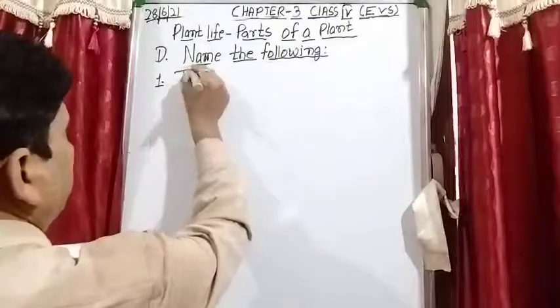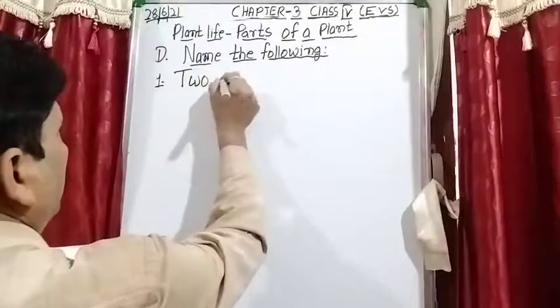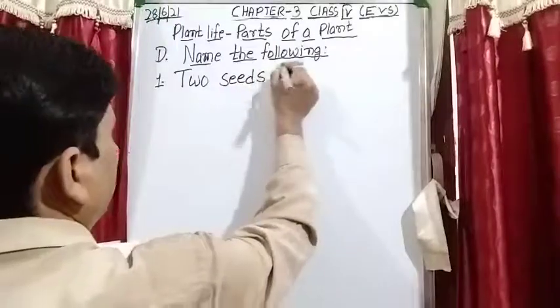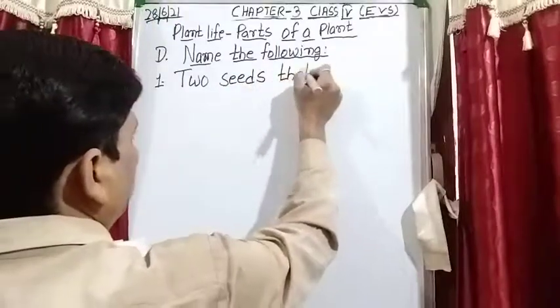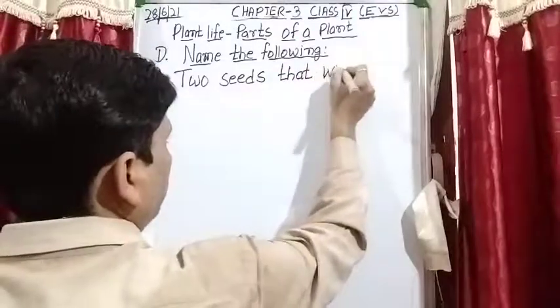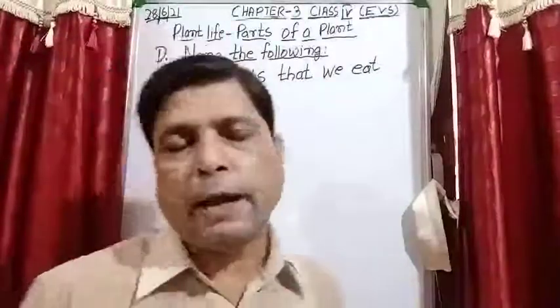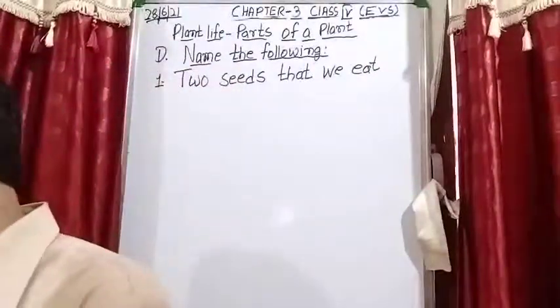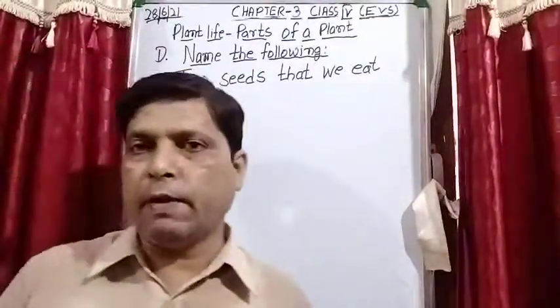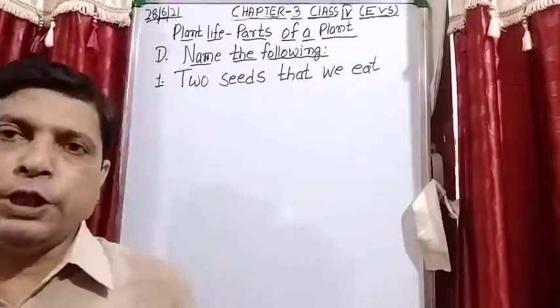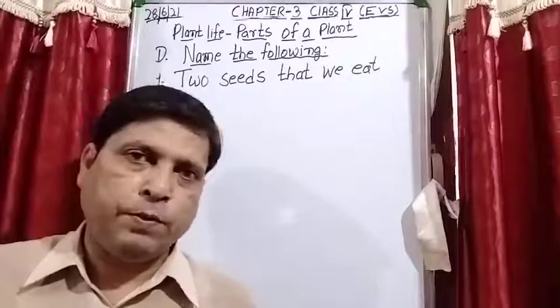Two seeds that we eat. So in this question we have to write the name of two eatable seeds. There are many seeds which we eat after cooking.